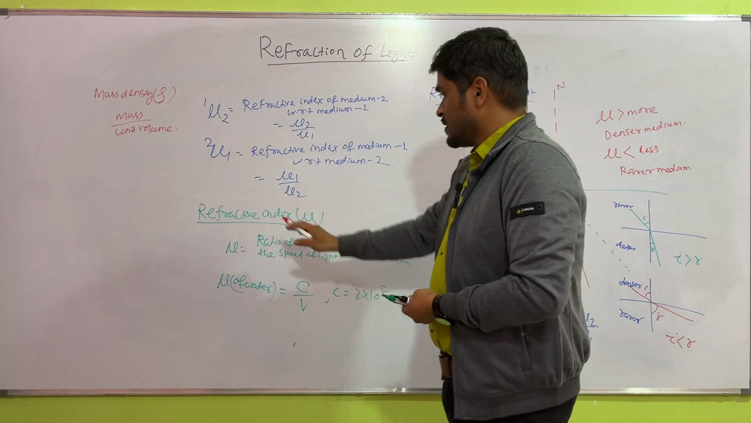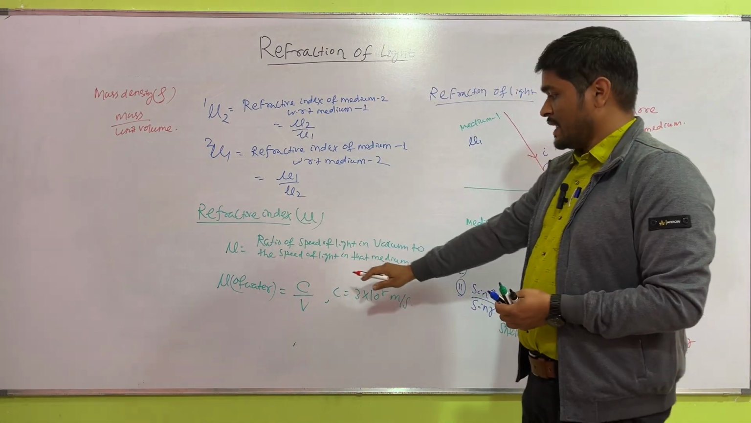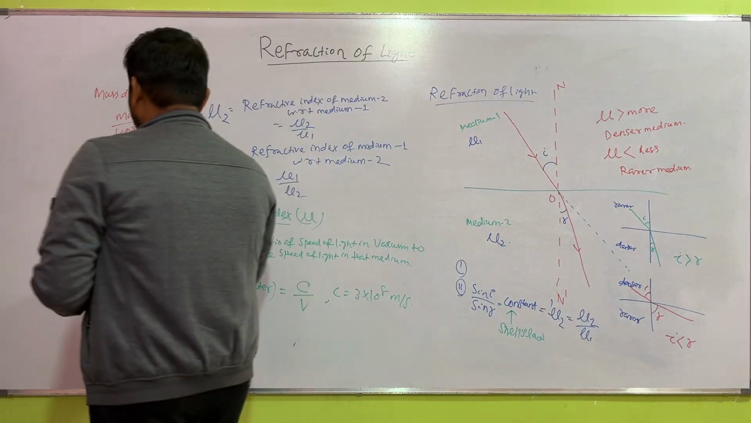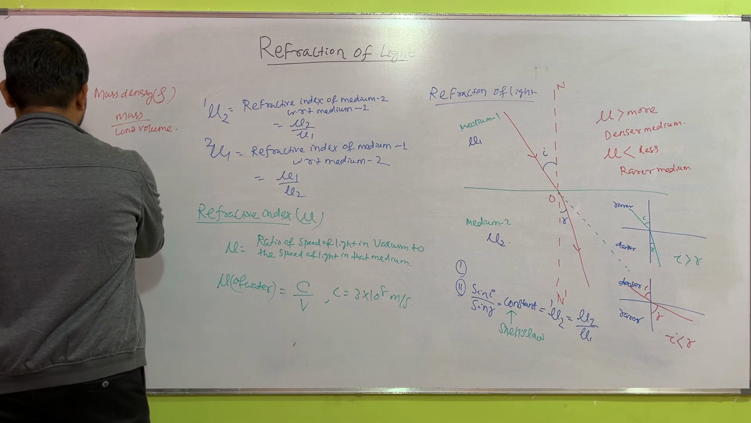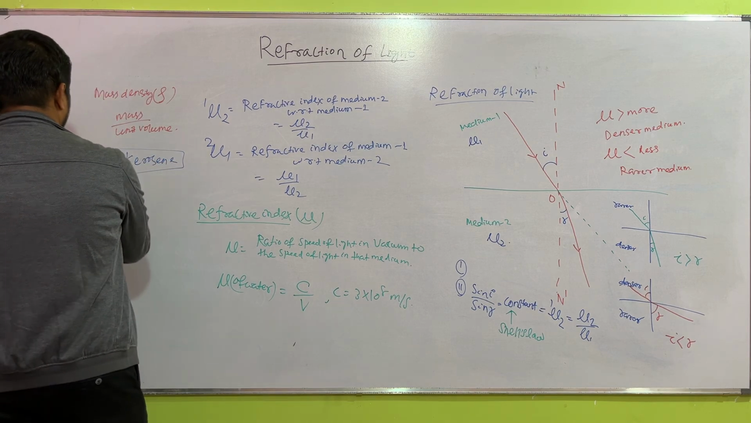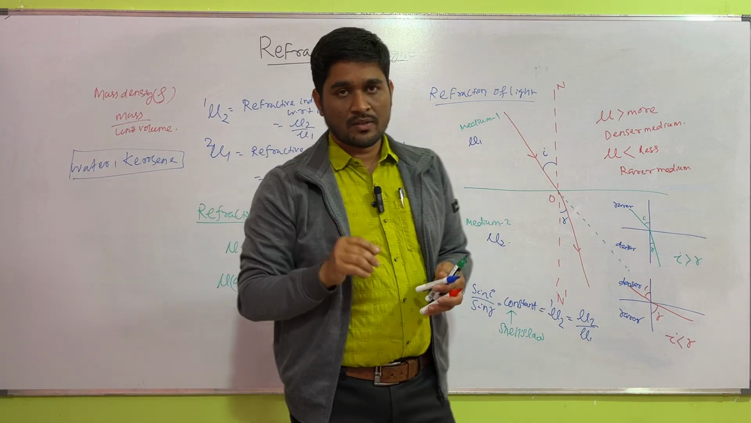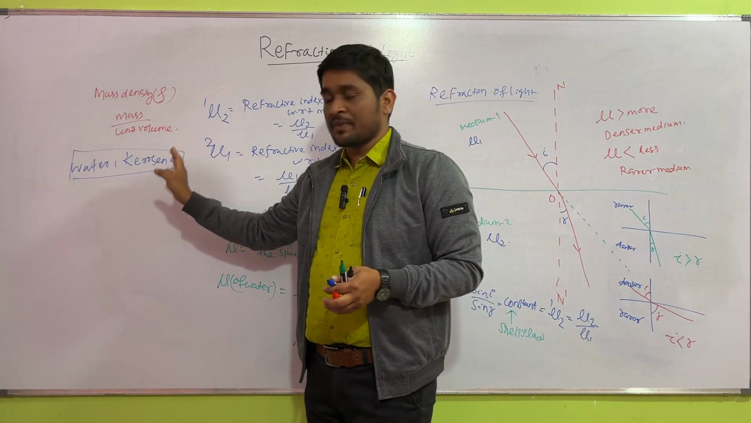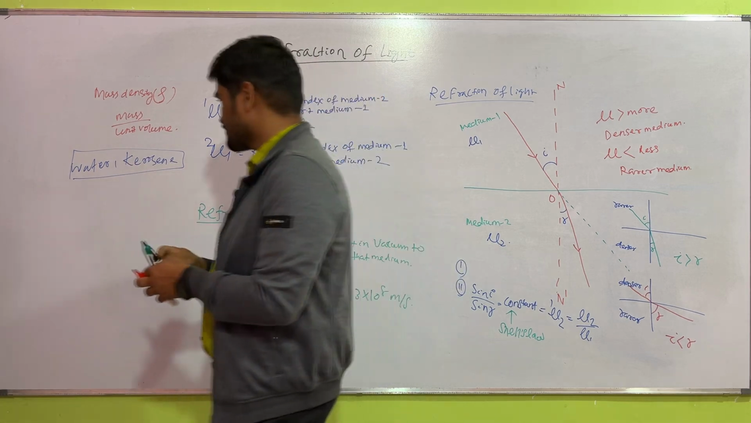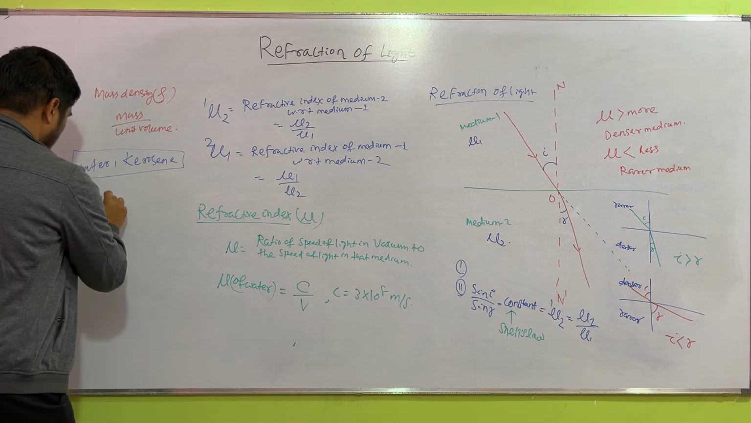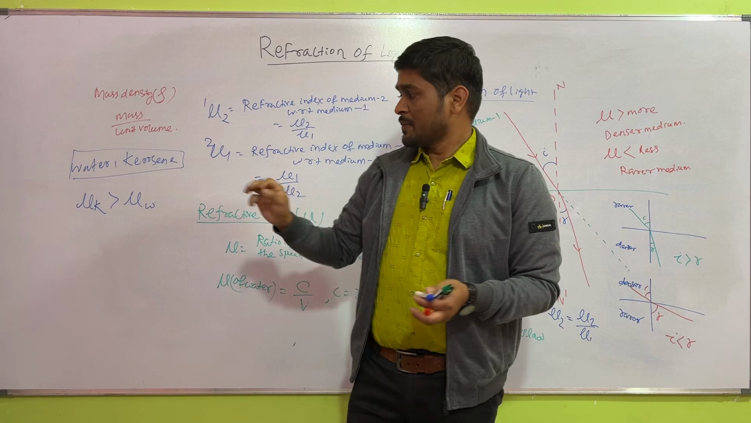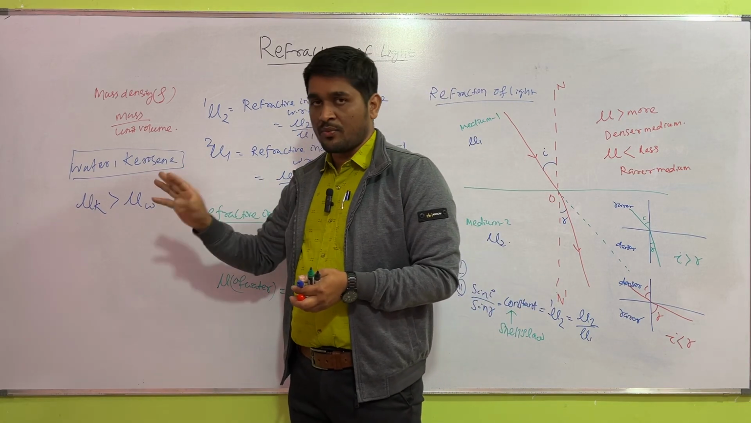and the refractive index, that is the speed of light in vacuum to the speed of light in that medium. And if you take water and kerosene, among water and kerosene, remember the refractive index of kerosene is more than the refractive index of water. Mu K is more than mu water. Refractive index of kerosene is more than the refractive index of water.